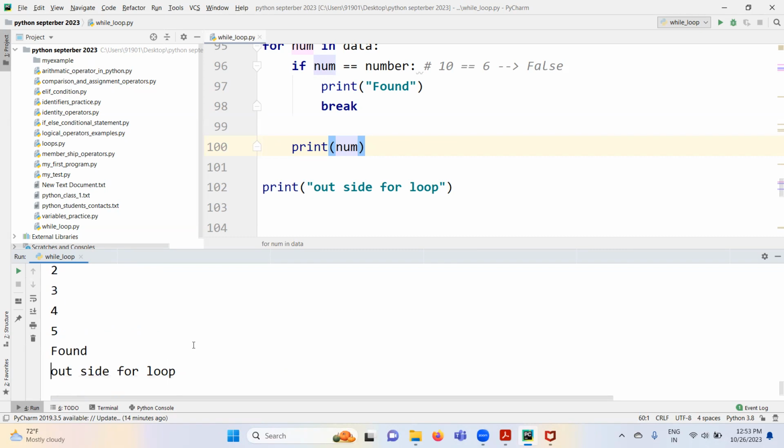When 6 came in, when 6 came here, found is executed. Once found is executed, Python control break is executing here, right? Once break is executed, Python terminates this loop and Python control goes outside this loop. So it starts executing the statements outside the for loop.